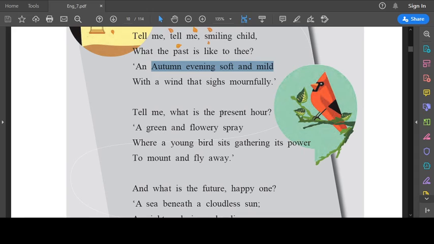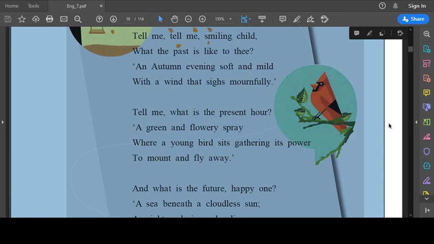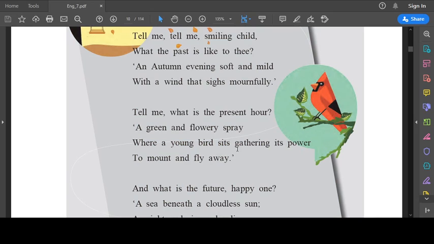Now next, what is the present hour? And what is the present hour compared to? It is compared to a green and flowery spring. Where who sits, children? Where a young bird sits. And how is the present? The present is a time which is full of life. A time full of life in which you gather strength. What's the meaning of power? Power means strength. A time full of life in which you gather strength.